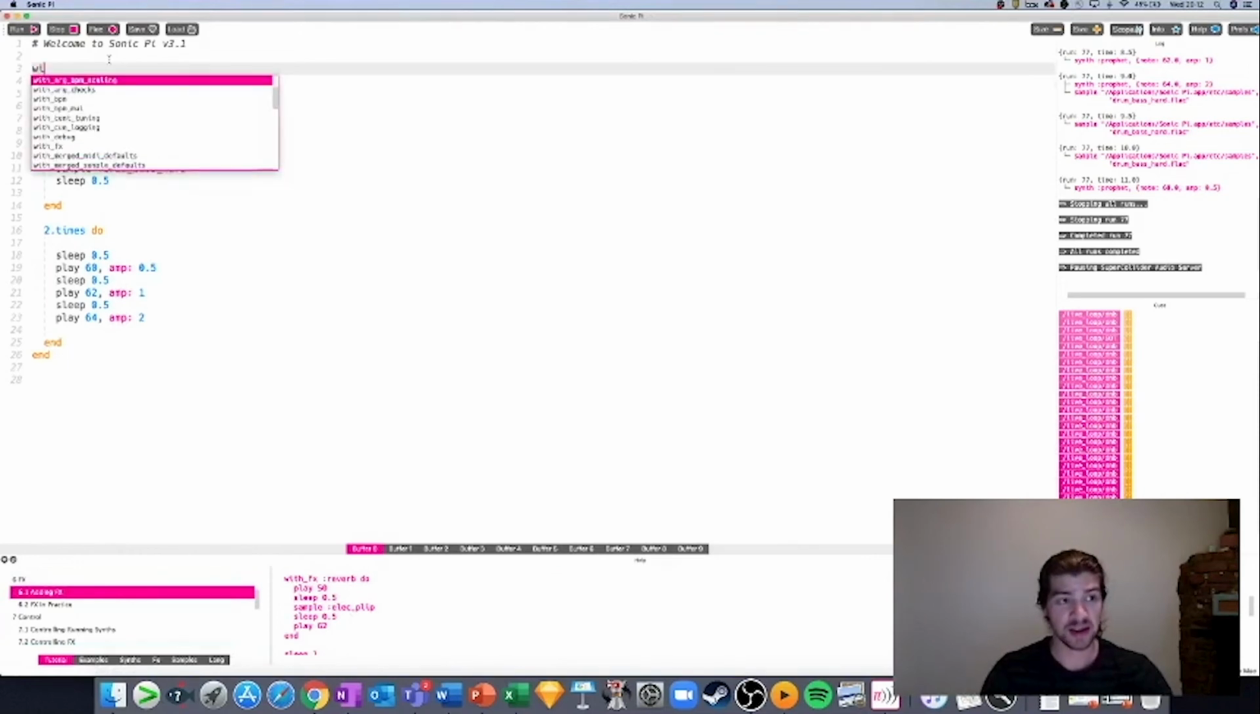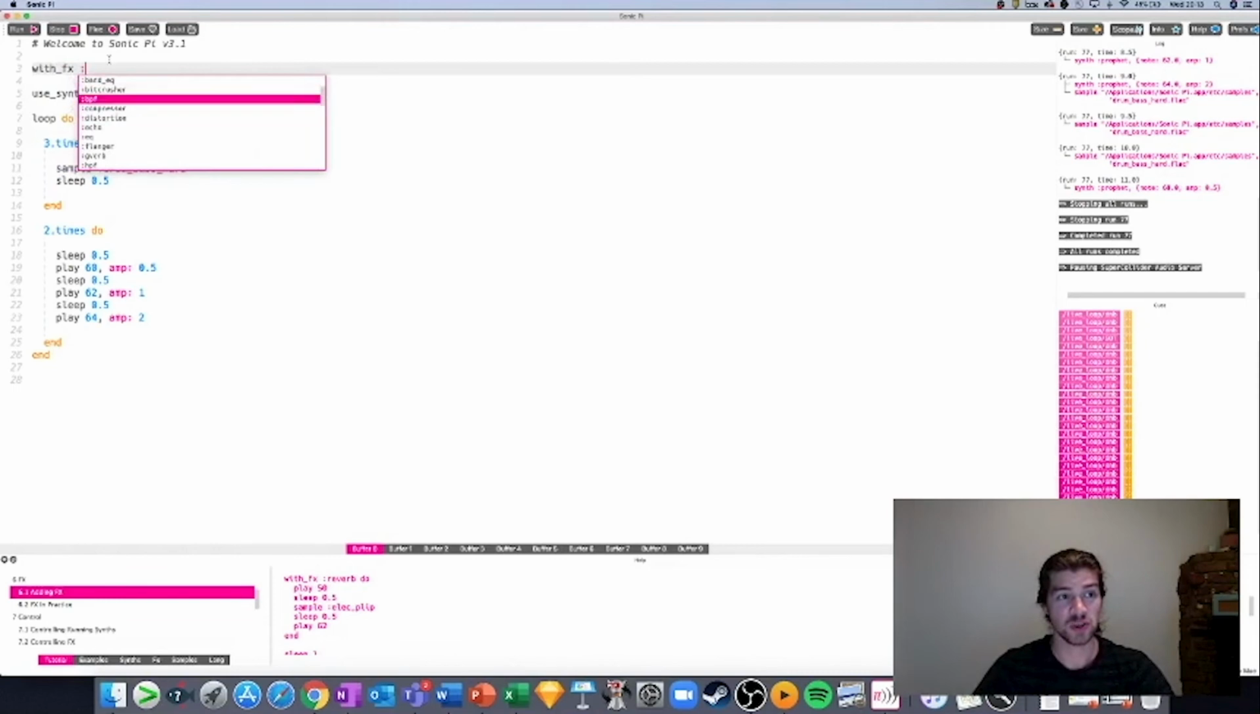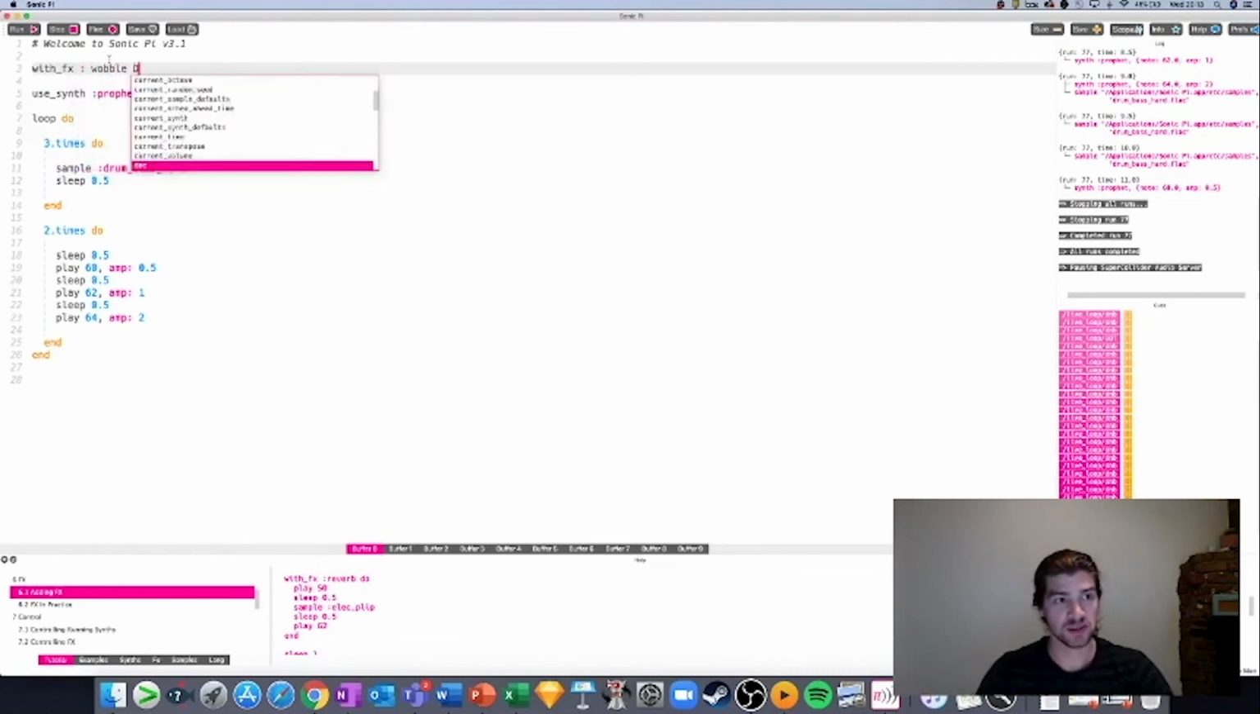So you add it by going into the tune. Now you can add effects to the whole tune, or you can just add it to part of the tune. I'll show you how in just a second. And adding with FX, write underscore FX, space, colon, and then again this drop down shows you all your options. Now I want to make mine sound a little strange. So I'm going to add wobble.